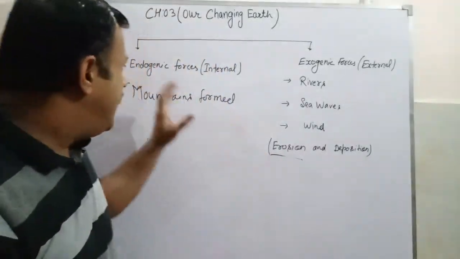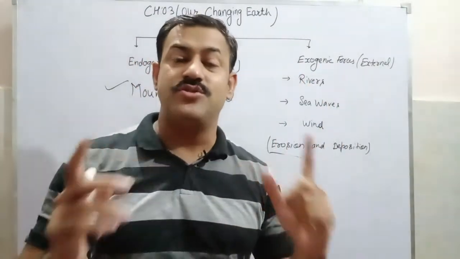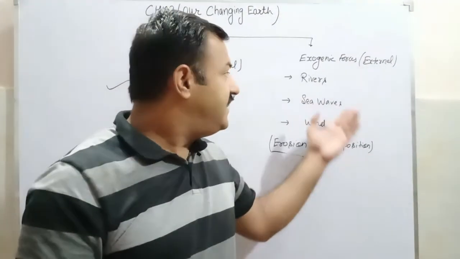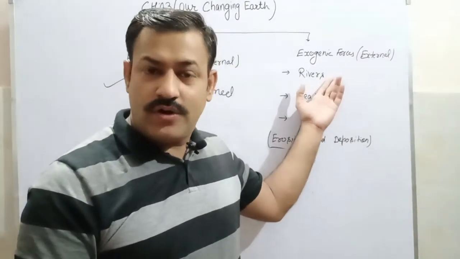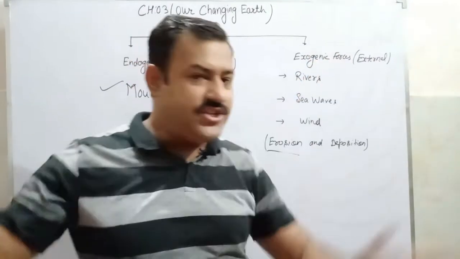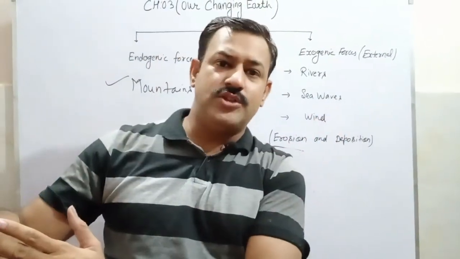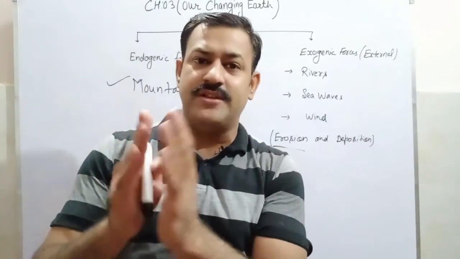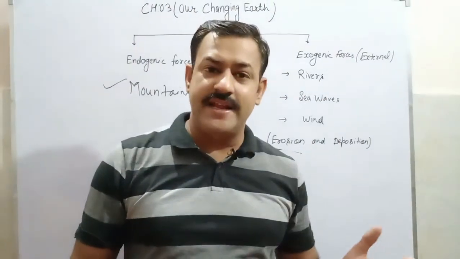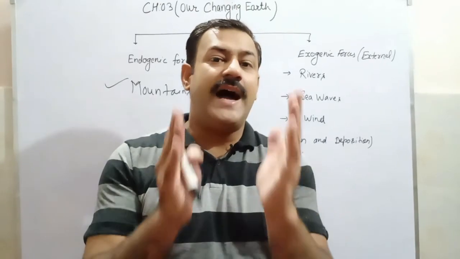So we have covered endogenic forces. In our next lecture, we will study exogenic forces, where we will learn about erosional and depositional activities done by the streams or channels of water flowing from the mountains and reaching the seas. We will learn about the sea waves which are continuously hitting the rocks, cutting them down and shaping them in different shapes. And we will also learn about winds blowing, and in desert areas you will find different sand dunes, and these sand dunes are changing their shape every day.